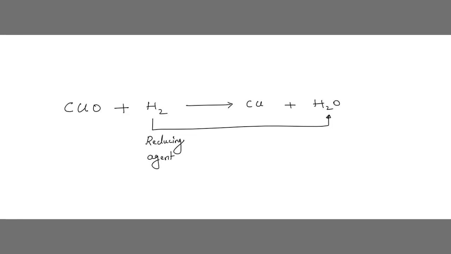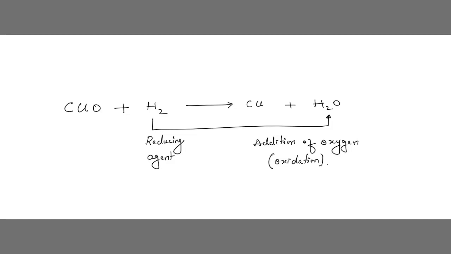Understood? He is asking copper oxide, leave oxygen. While he is going this side, hydrogen is telling copper oxide, leave oxygen. So he is attached with oxygen on the opposite side. Here we can see there is addition of oxygen, that is nothing but oxidation happening. See children, the process is oxidation, but hydrogen is behaving like a reducing agent.